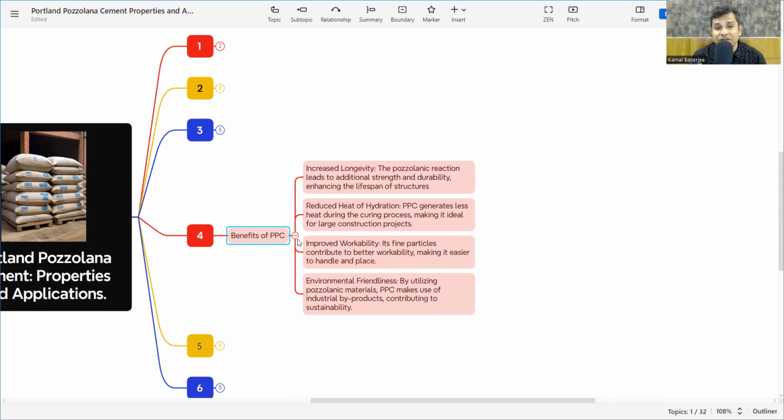The heat of hydration is less, there is larger longevity, and improved workability. So these are all the benefits of PPC. That is why the PPC has come into the picture when we have the OPC: to use materials which are byproducts, making it more sustainable, with a lower CO2 carbon footprint, better longevity, and less heat of hydration. That is why the PPC has become the number one choice for any construction.